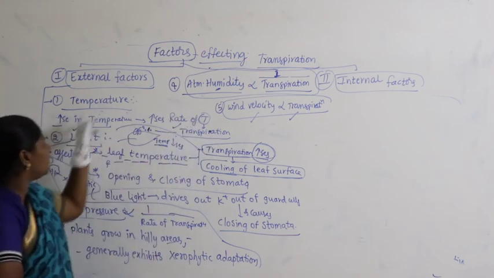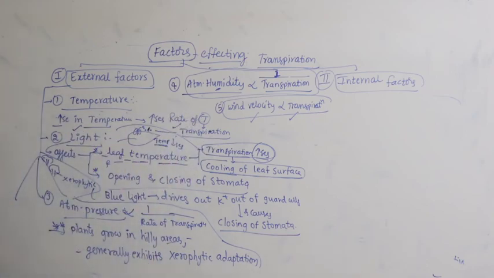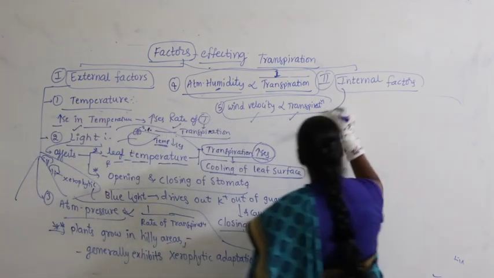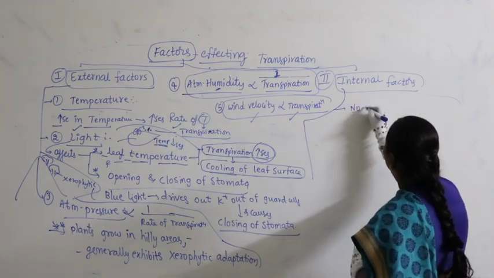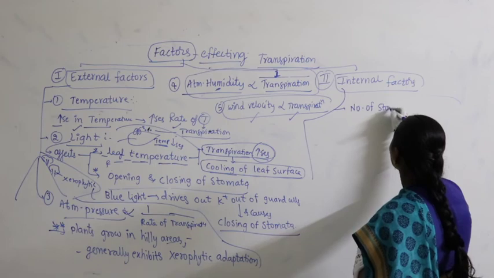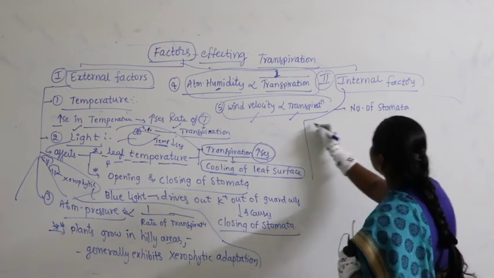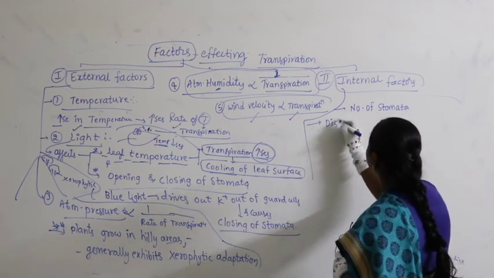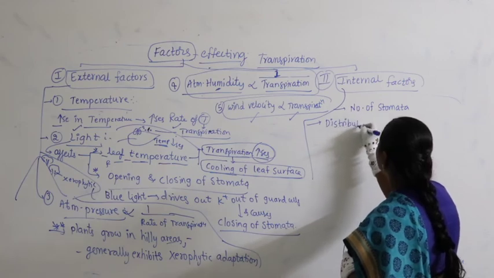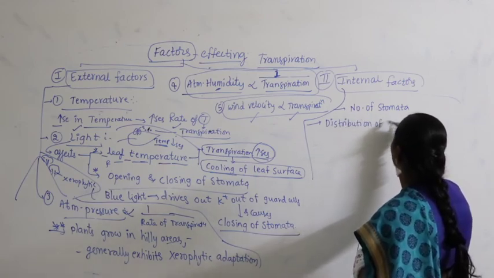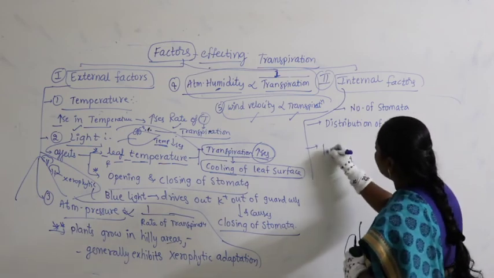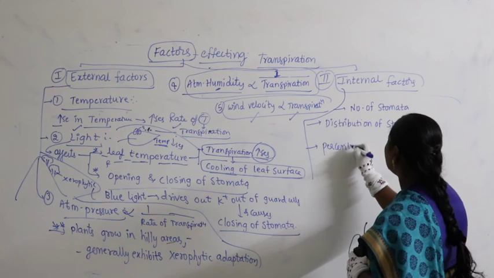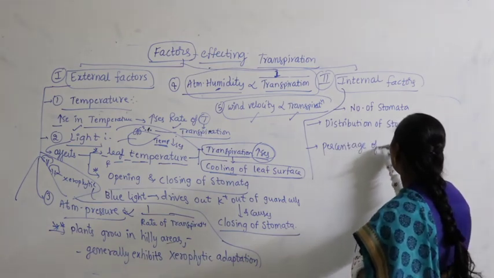So, this all will come under what are called external factors. Now, let us talk about internal factors. If you look at internal factors, we say number of stomata on leaf and distribution of stomata, along with that we can also write percentage of stomata opened.